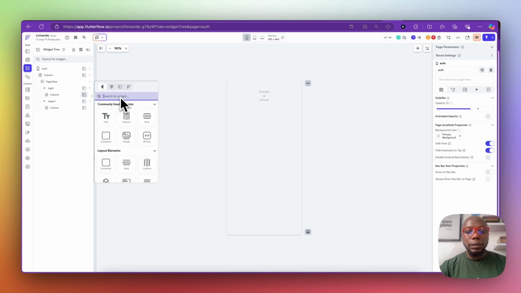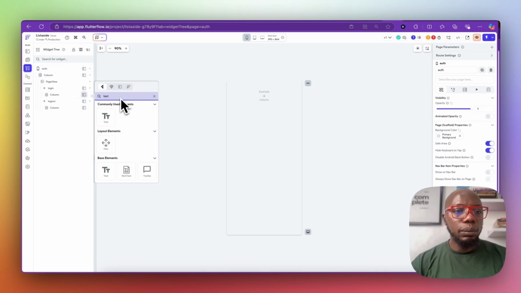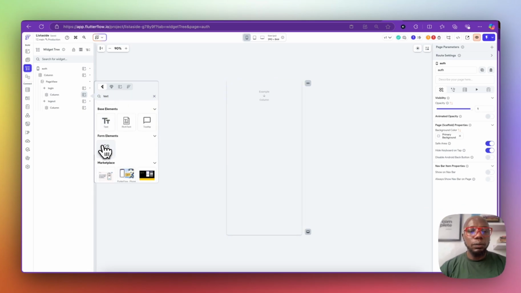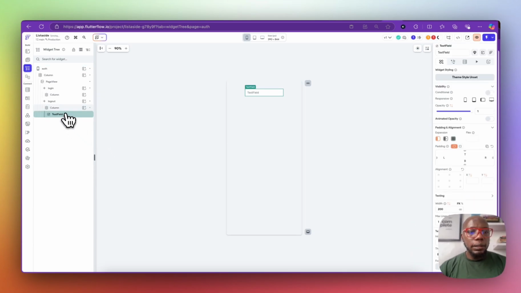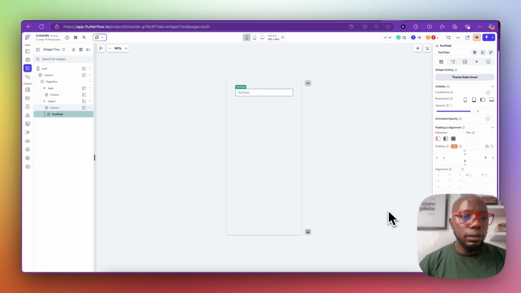So I'm going to put a test inside the column. Like I said, I'm not doing so much. So I'm adding the test, and I'm going to put a width of 300, which is good.